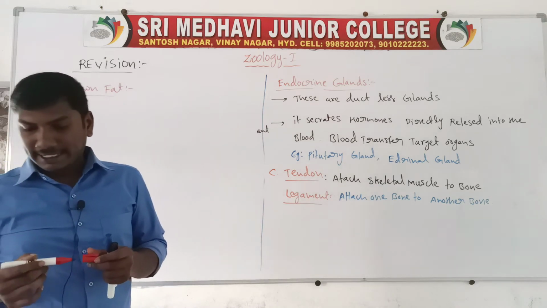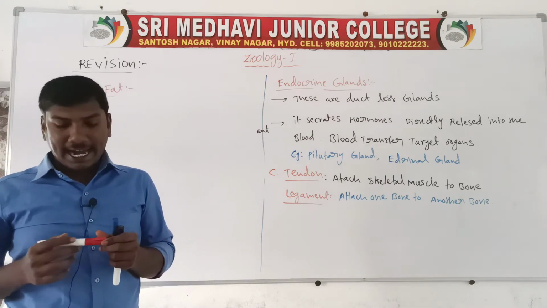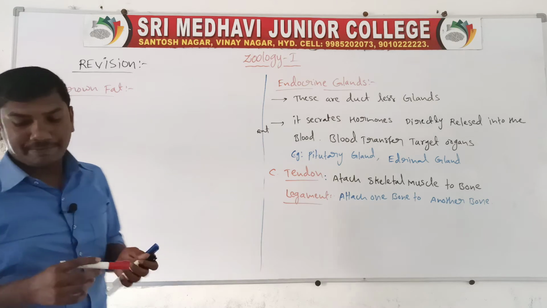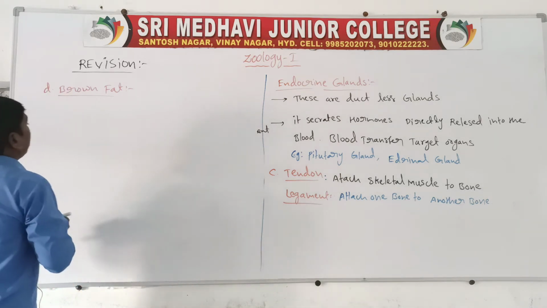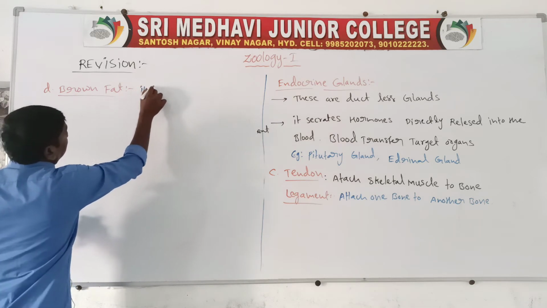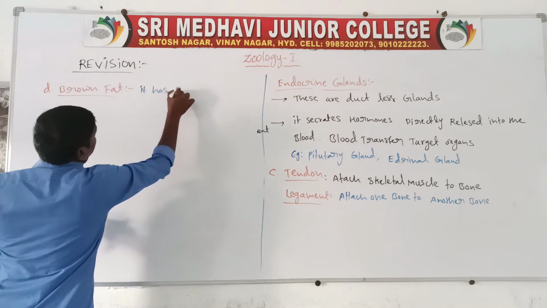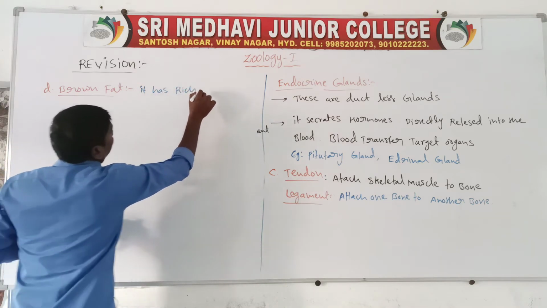First one, brown fat. It has a rich blood supply and is metabolically active.